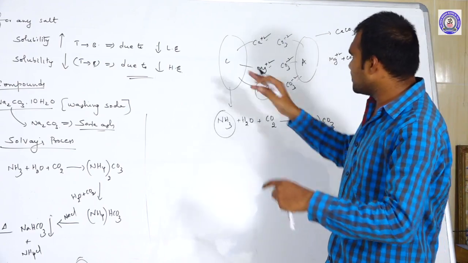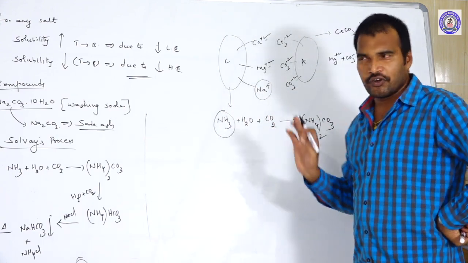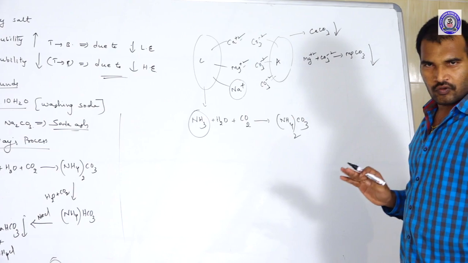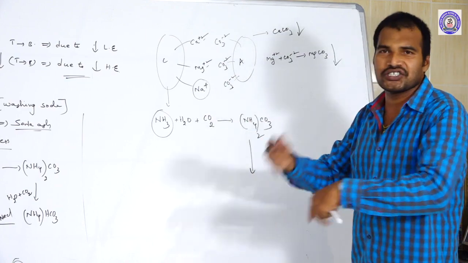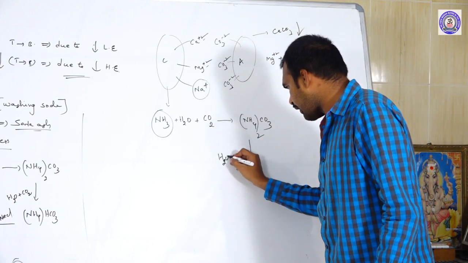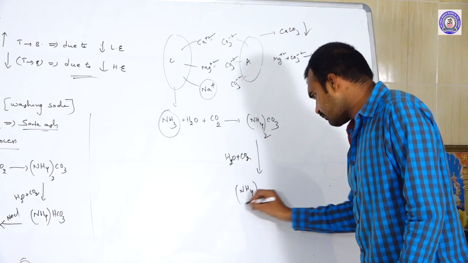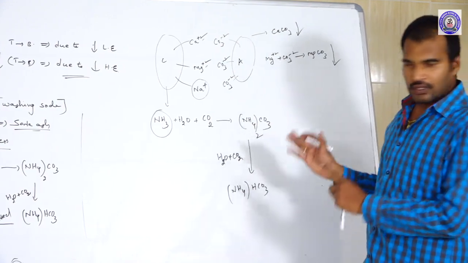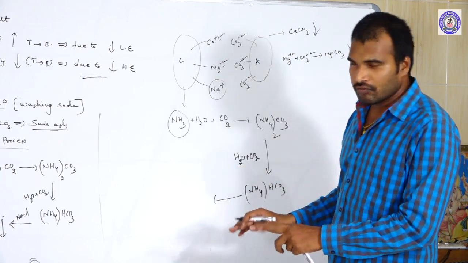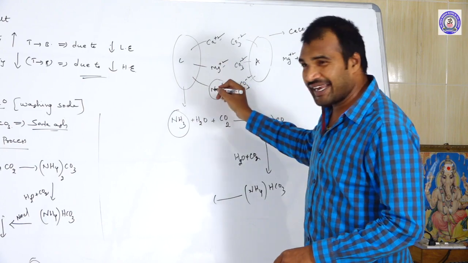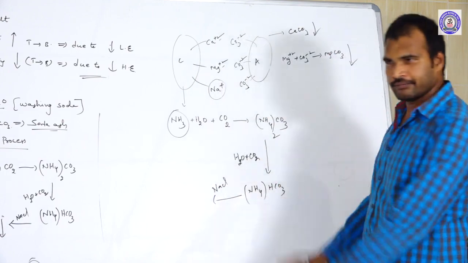So what is the plan? First of all, he told the minister, ammonia, first make the ammonium carbonate and join the army of the opposite party. After that, he sent additional forces, H2O and CO2, which convert ammonium carbonate into ammonium bicarbonate. After that, he sends his son Na+, with the help of chloride, directly into the army.